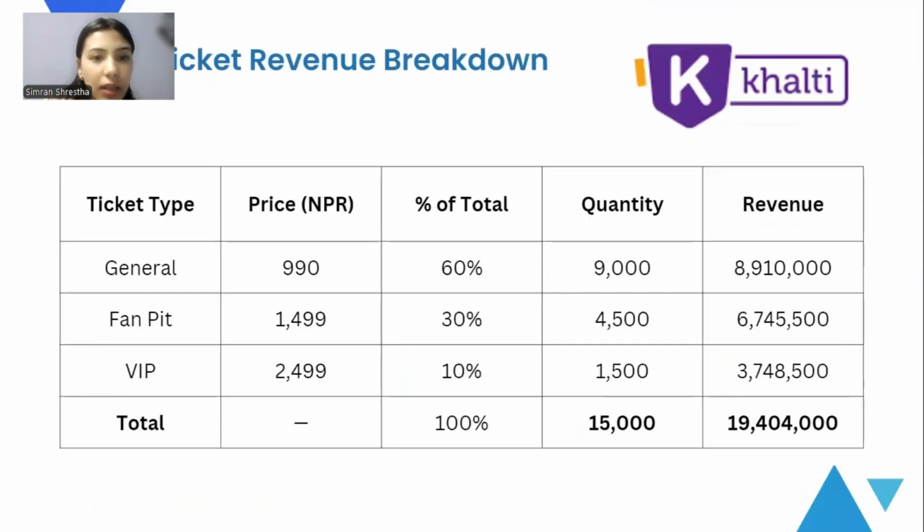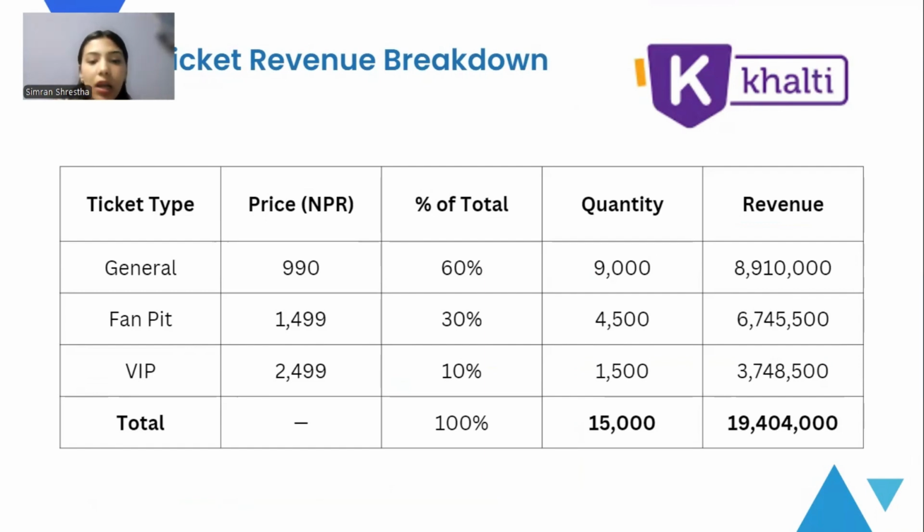The ticket included three types, that is general, fan pit, and VIP. The cost for general was 990, fan pit it was 1499, and for VIP it was 2499. I have also estimated the total percent and the quantity of people who purchased each type of ticket.